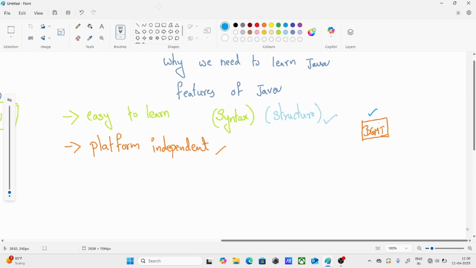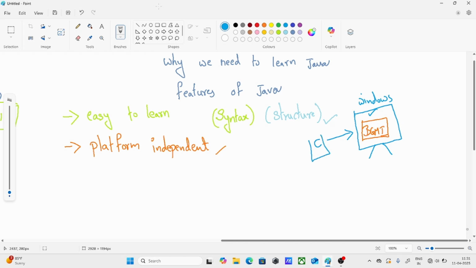We build it on a Windows system using a language called C.